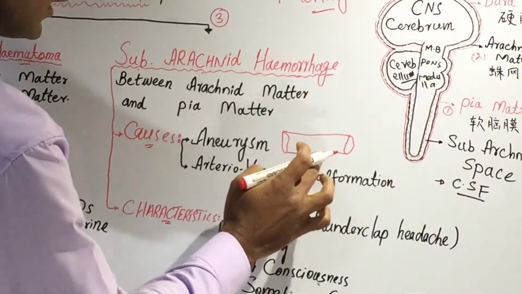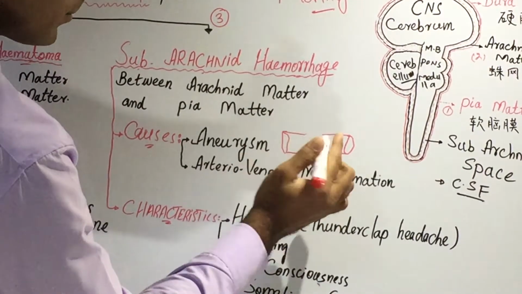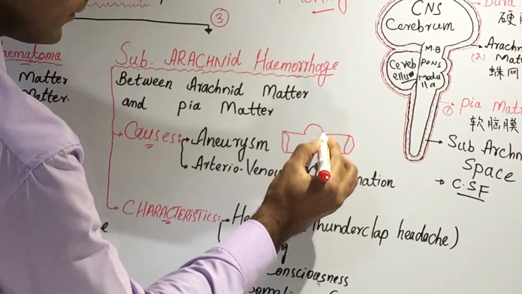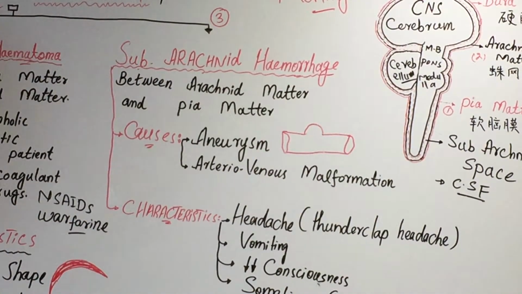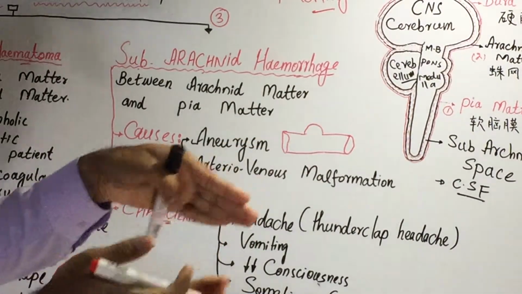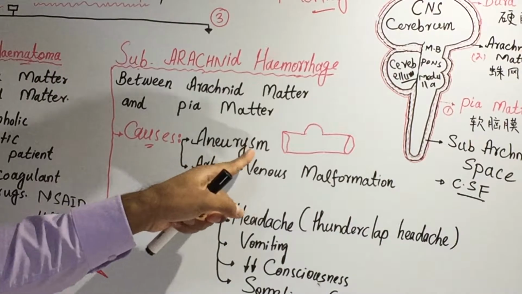When a problem happens and the wall of the artery dilates, the artery becomes like this, right? There is abnormal dilation of the wall of the artery. This is called aneurysm.